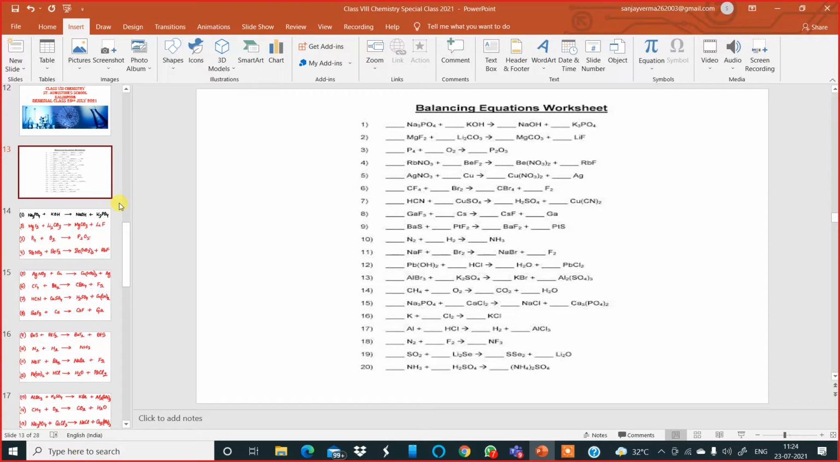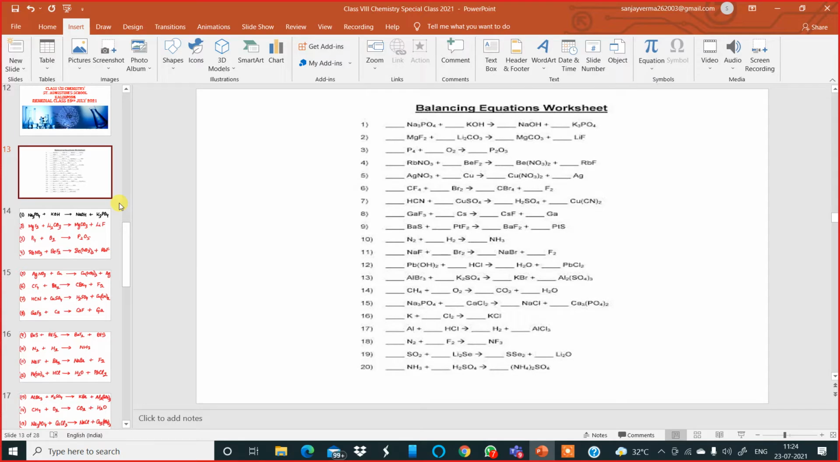Sir, I can see. Yes, sir, I can see only remedial class 23rd July. Okay, now we can see. Now you can see because it takes time. Your internet connectivity is not so good, that's why it takes some time to see the page on your screen. It is written over there: Balancing equations worksheet. Can you see? Yes, very good.